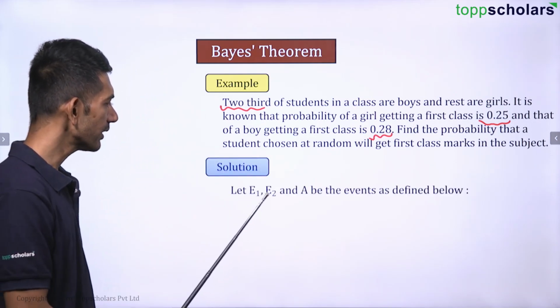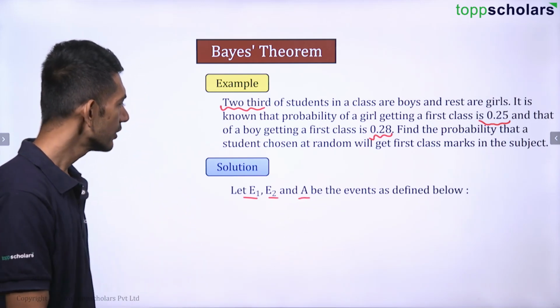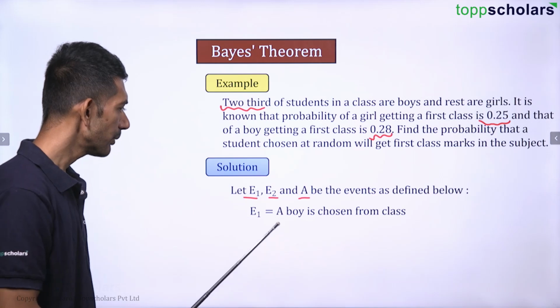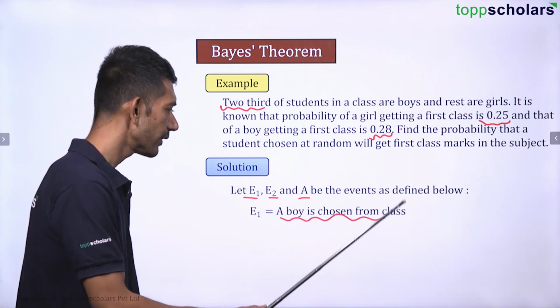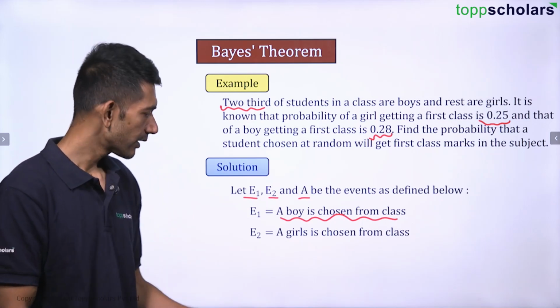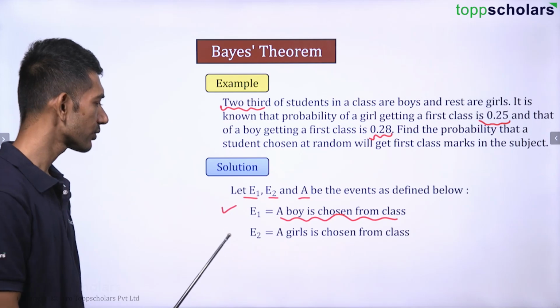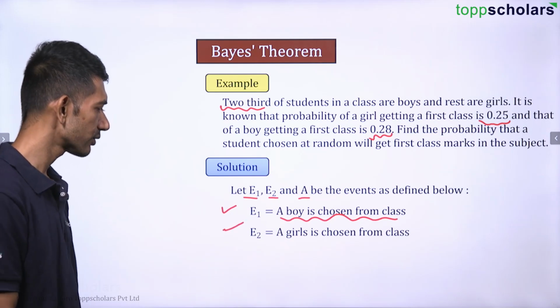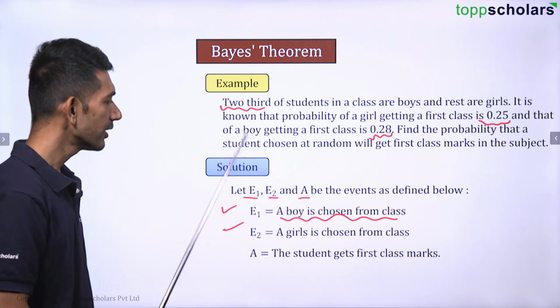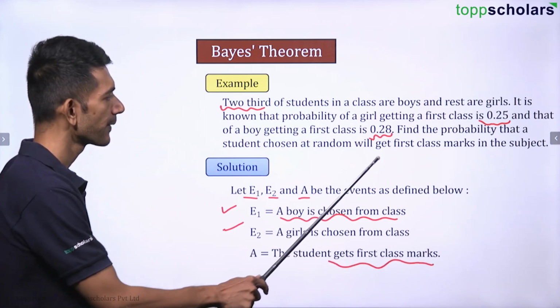So here E1, E2 and A, there are three events, right? Let E1 be an event where a boy is chosen from the class. Let E2 be an event where a girl is chosen from the class, and A be the event that the student gets first class marks.